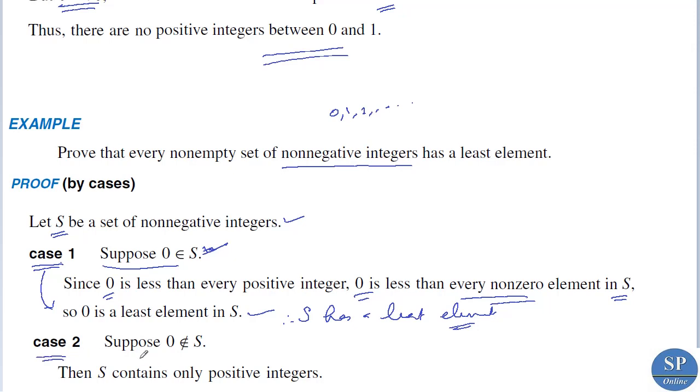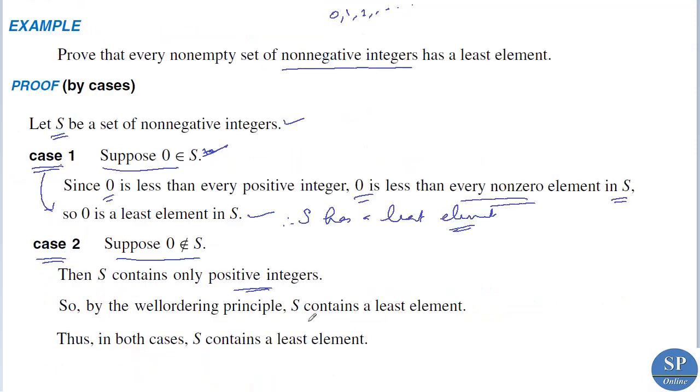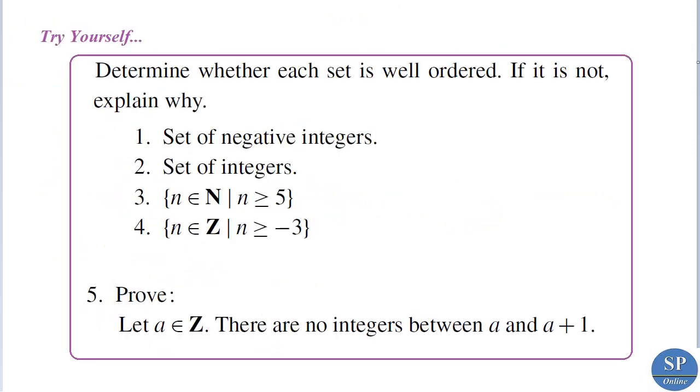Now what about the second case? Second case is suppose 0 does not belong to S. If 0 does not belong to S, then S contains only positive integers. Then we know by well ordering principle S contains a least element. Thus, in both the cases, S contains a least element. So here we proved that every non-empty set of non-negative integers has a least element. So we proved this by cases. We assumed the first case is 0 belongs to S and the second case 0 does not belong to S. Now you try to do these problems.